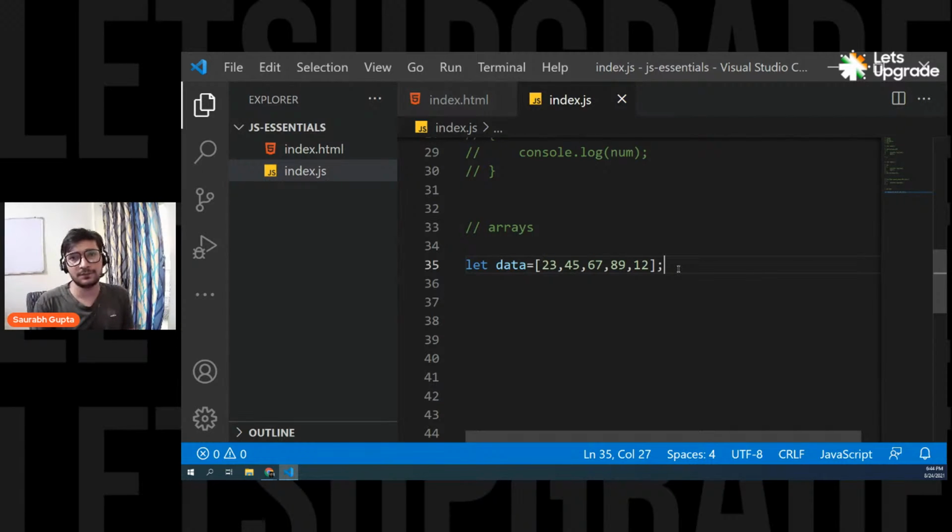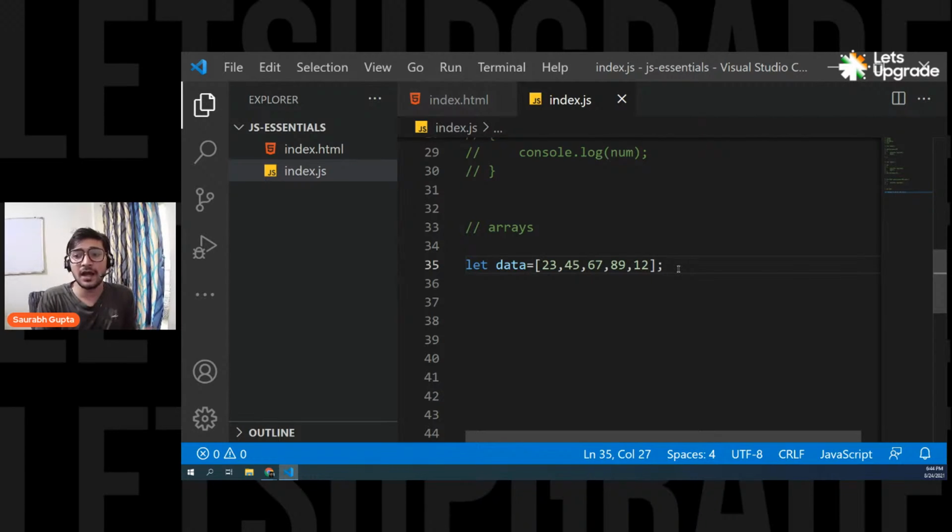Now, can we store different data type values in a single array? Yes, Zubair, in JavaScript it is possible because JavaScript is a loosely typed language. Even if you store some other data type, it will work. But that is not recommended, because the definition of arrays says it's a collection of elements of the same type. So you should maintain that.